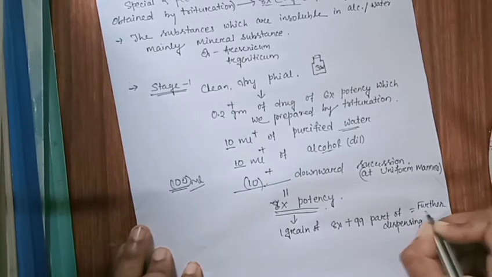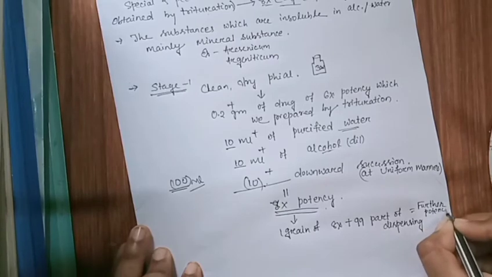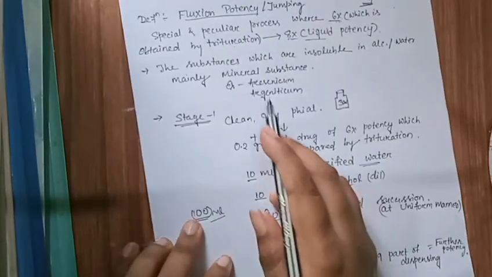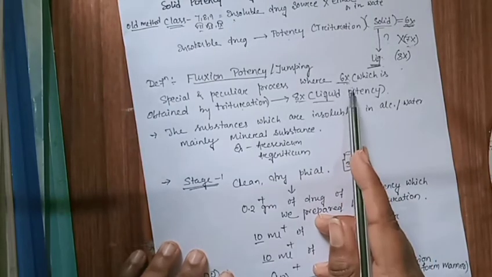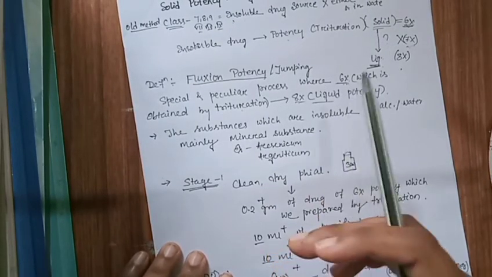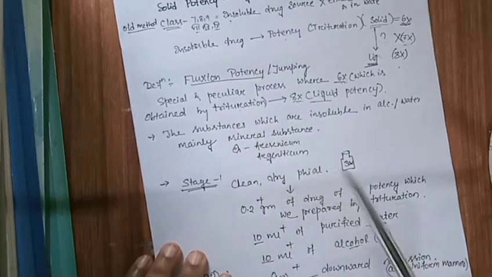Now another thing I mentioned: how do we get the trituration, how is the 6x found? In this video, we also cover the trituration process.